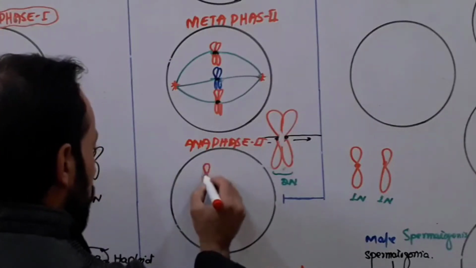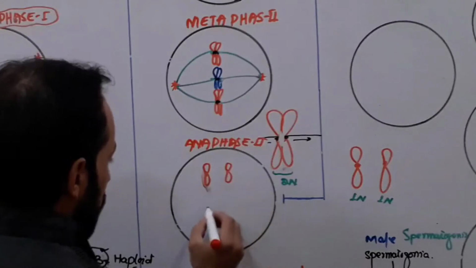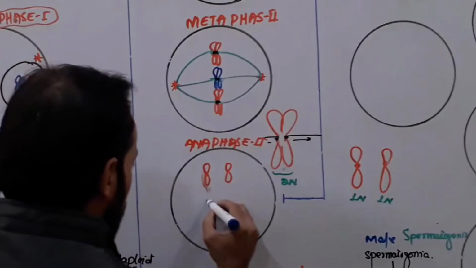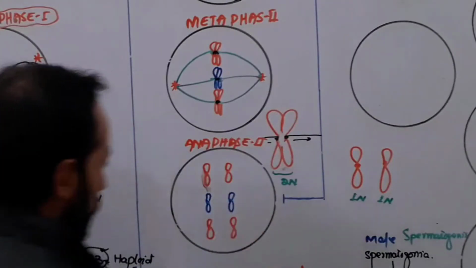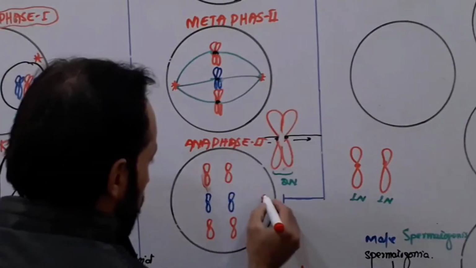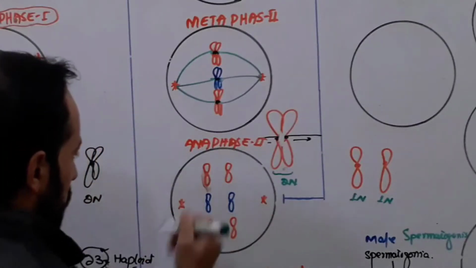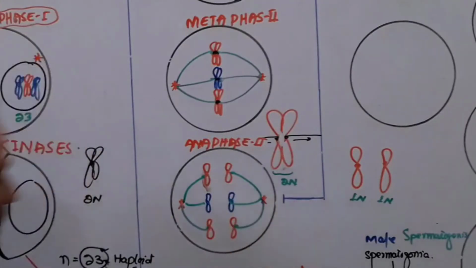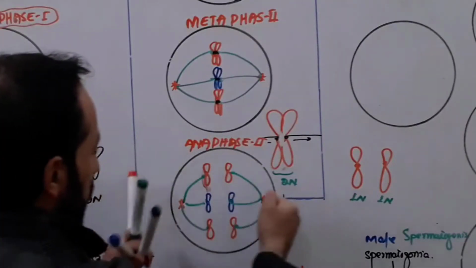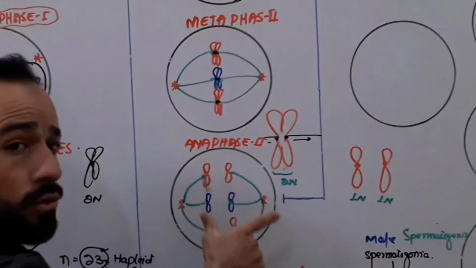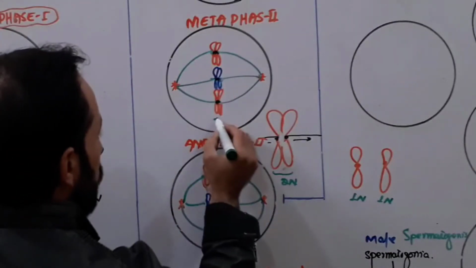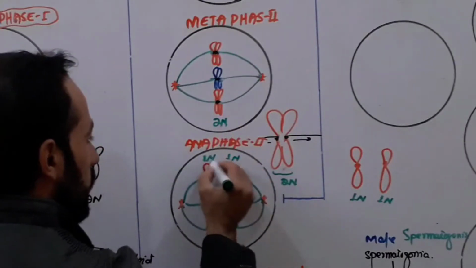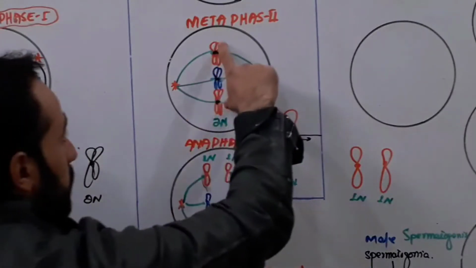Now the chromosomes have been broken at the centromere, and from one chromosome there is the formation of two chromosomes like this. Look carefully. Like this. So look, what has happened is that one chromosome has been divided into two chromosomes. So if there were two DNA in each chromosome, now each chromosome has one DNA here and one DNA here. Now how many chromosomes are present in the center of the cell?